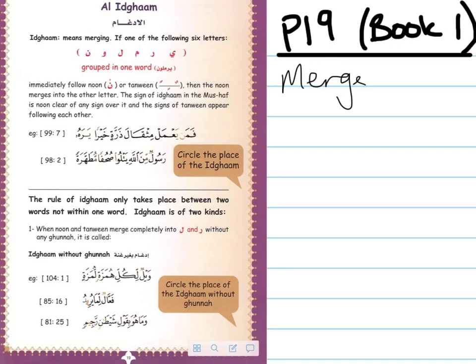So, for example, if you take the word فَمَن يَعْمَلْ, let's write that out here.